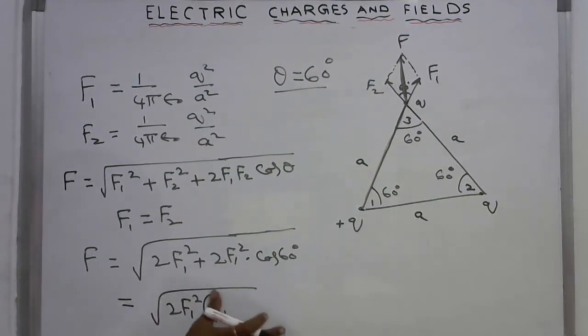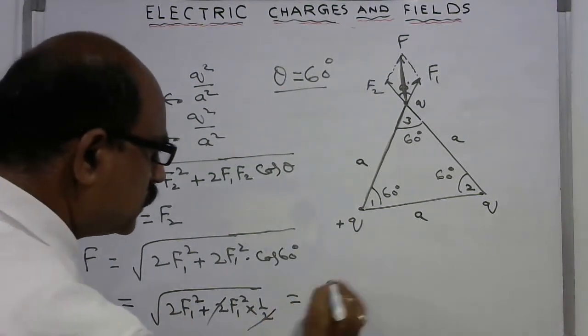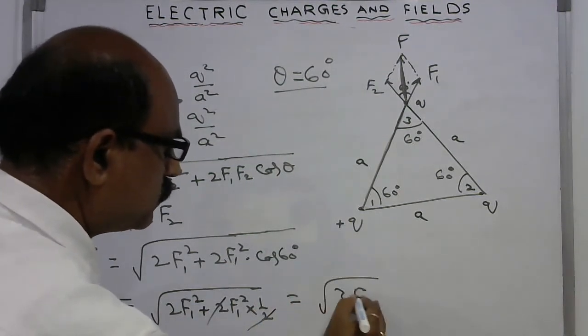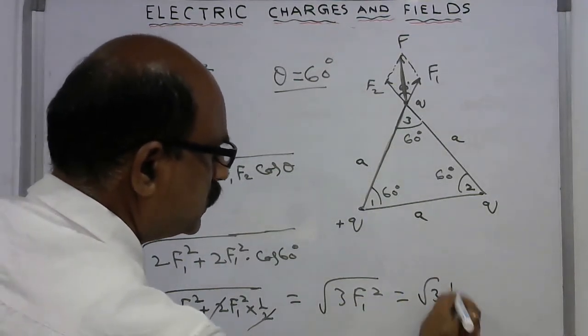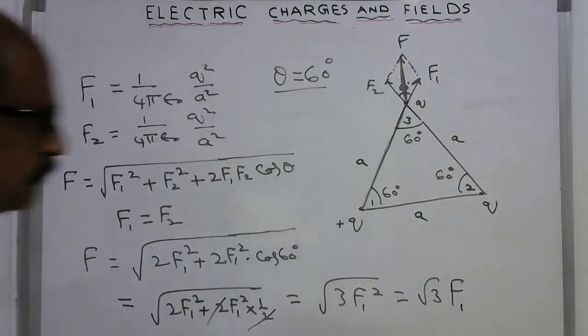I write here one more step: 2 F1 square plus 2 F1 square into 1 by 2. So this 2 cancels. So 2 F1 square plus F1 square is under root 3 F1 square. That is equal to root 3 F1.